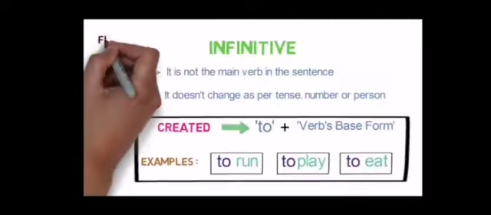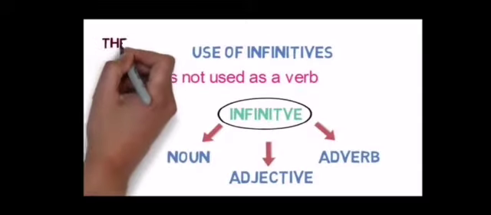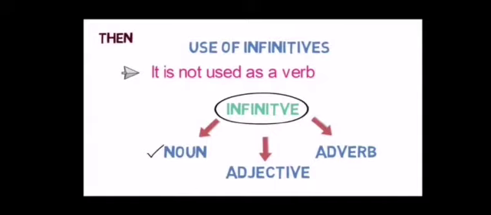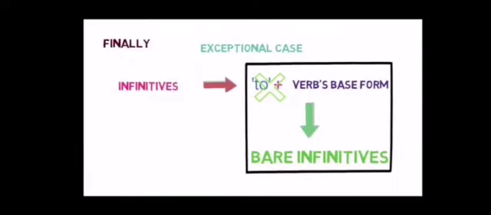Now let us revise it. The infinitive is not the main verb in a sentence. It does not change as per tense, number, person. It means it is the first form of the verb. Then it is of three types: noun, adjective, adverb. In the bare infinitive, we are not using to. We are using the verb's first form directly. Finally, this is the bare infinitive.